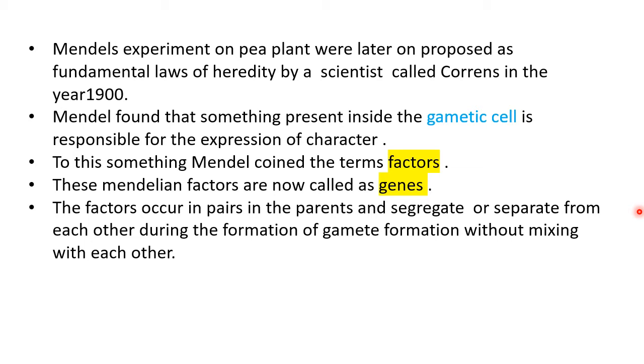You know that genes are responsible for development of particular characters in an organism, and these genes are transferred from one generation to another generation. So these factors occur in pairs in the parents and segregate or separate from each other during the formation of gametes. And during this formation, the factors do not mix with each other.